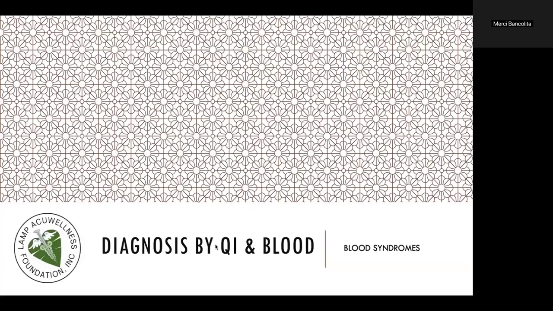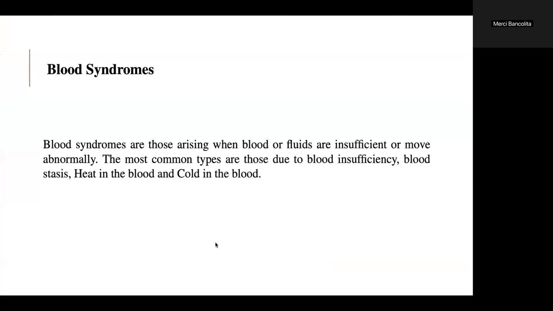Let's have diagnosis by Qi and blood. Let's have blood syndromes. Blood syndromes are those arising when blood or fluids are insufficient or move abnormally. The most common types are those due to blood insufficiency, blood stasis, heat in the blood, and cold in the blood.